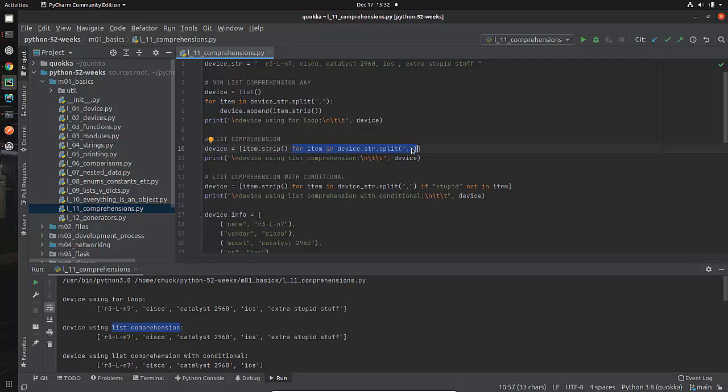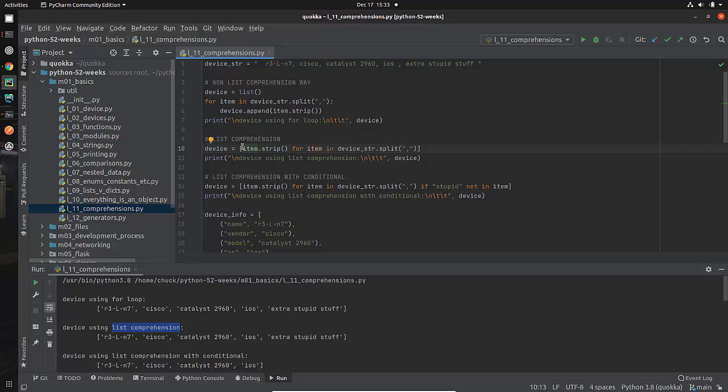And what am I going to do? Let's look here on the left. What I'm going to do is I'm going to take item, that's the particular thing. Think of it as a similar deal to this. For every one of these, I'm going to take item, and what am I going to do to it? I'm going to strip off the leading and the ending blank spaces. Okay?